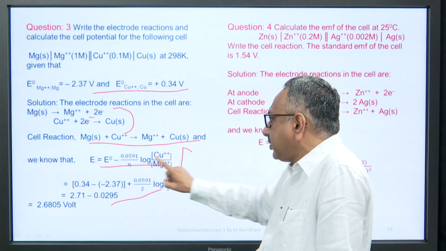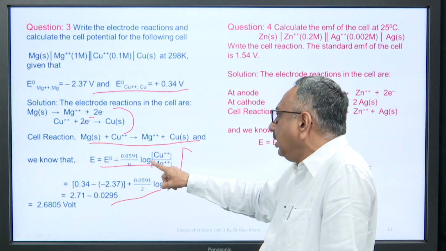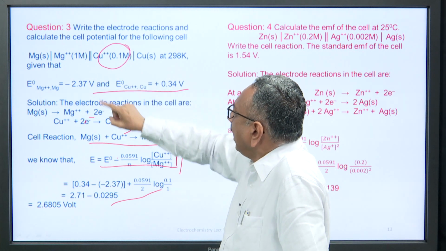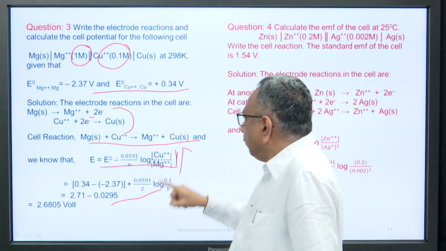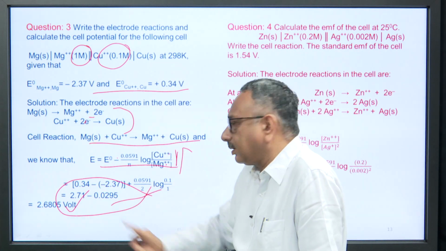This is the Nernst equation, which is equal to 0.0591 upon n log of this concentration ratio. The copper concentration is given here, and the magnesium concentration is given here. Putting in the values of these two and simplifying the numerical problem, you will get the answer.